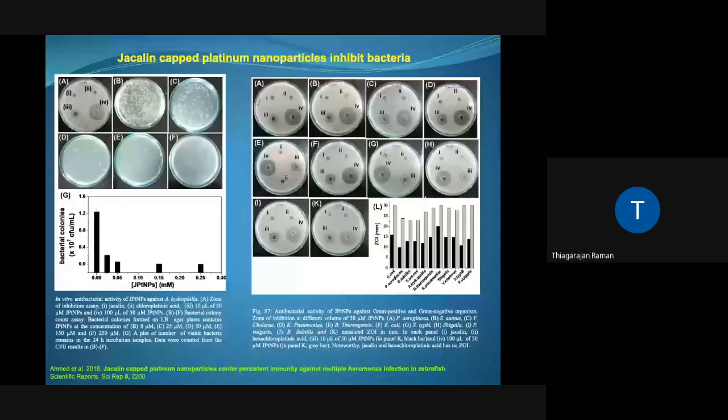One of the last studies that we did with zebrafish as an infection model was the use of Jacqueline-capped platinum nanoparticles to inhibit bacteria. In this case, the platinum nanoparticles were complexed with Jacqueline and tested against A. hydrophila, which is a natural pathogen in zebrafish. Preliminary results with not only hydrophila but all other types of bacteria, gram positive and negative, as shown here, also suggest that Jacqueline platinum nanoparticles are very important antibacterial agents.